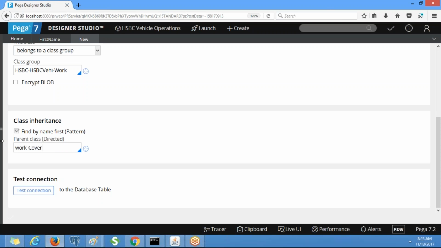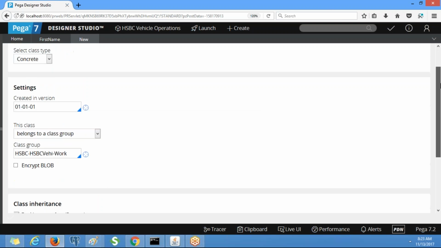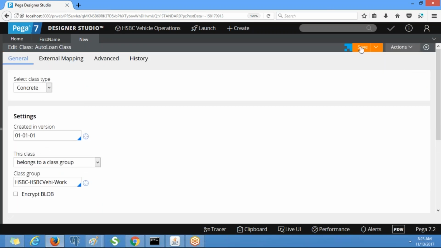So this class can inherit the characteristics from the parent class, and if it doesn't find them there, it will go for directed inheritance. You specify work dash cover dash as the directed inheritance for all the classes. Click on save.